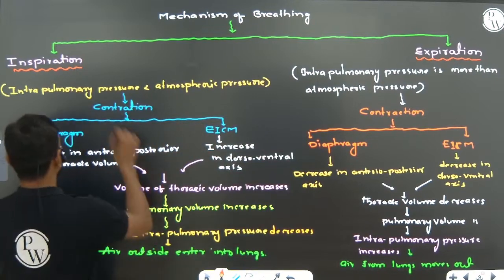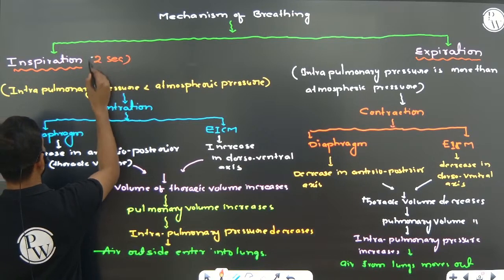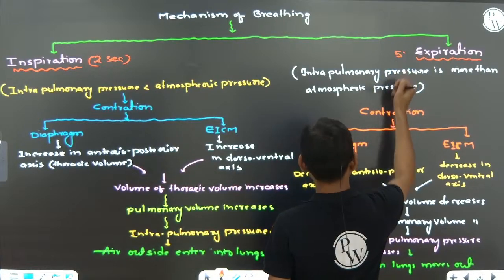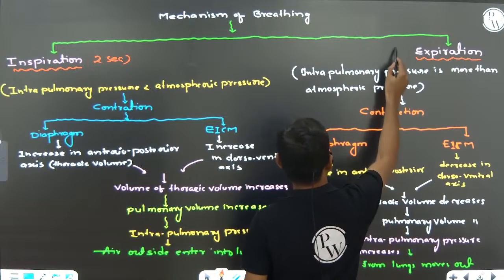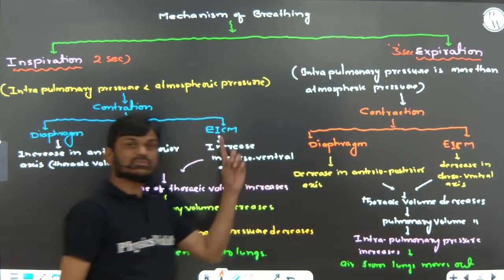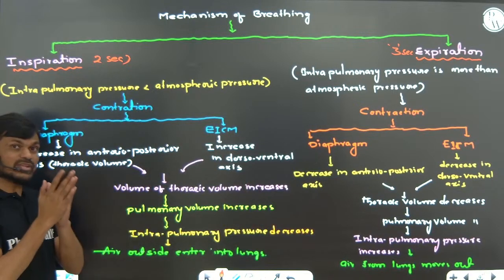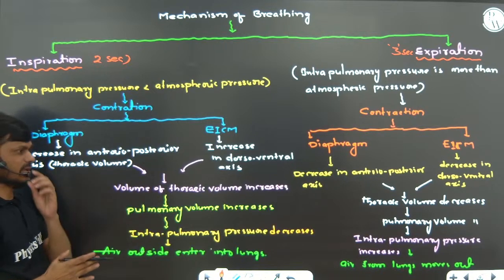Generally, inspiration takes 2 seconds and expiration takes 3 seconds. Now, when inspiration takes place in the breathing mechanism, be careful, this is very important.